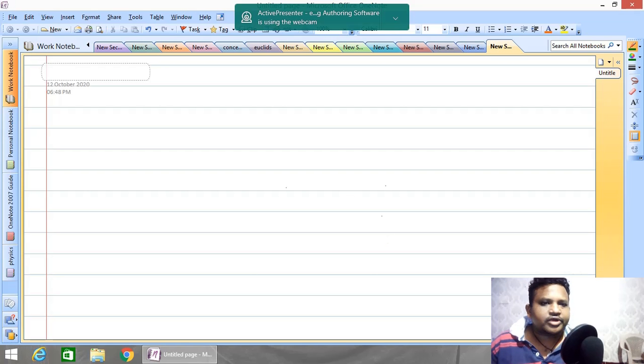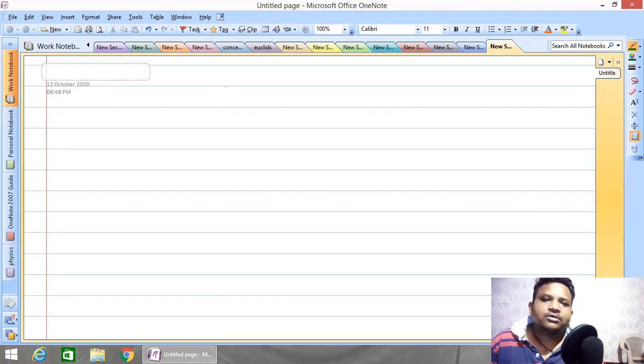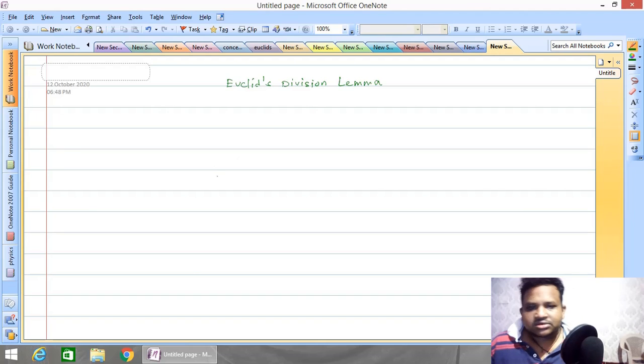So in the previous class we already discussed real numbers, part 1 concept, that is divisibility and arithmetic progression, and today we will discuss another topic which is known as Euclid's division lemma. After discussing Euclid's division lemma, we go to Euclid's algorithm, and this Euclid's division lemma and Euclid's algorithm are very, very important.